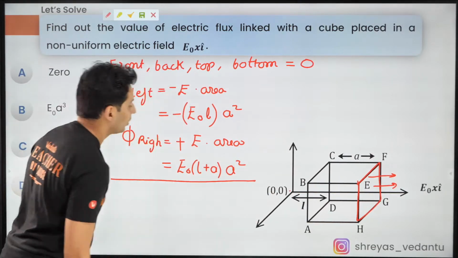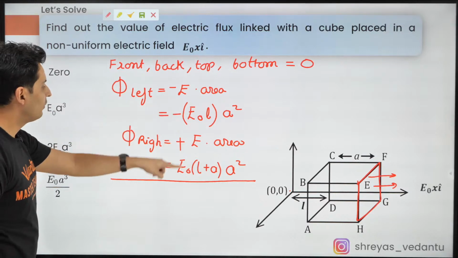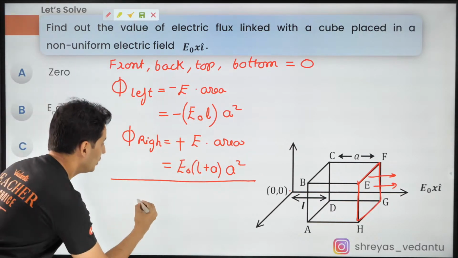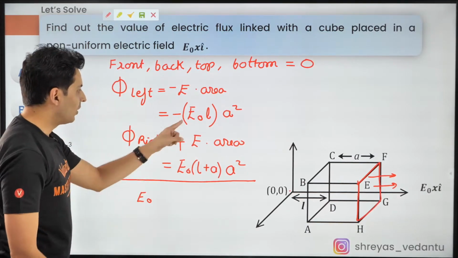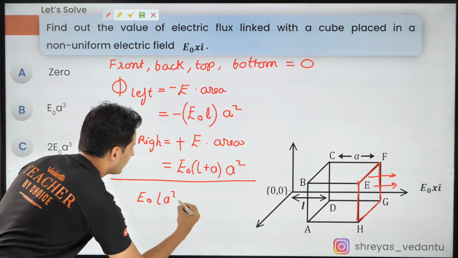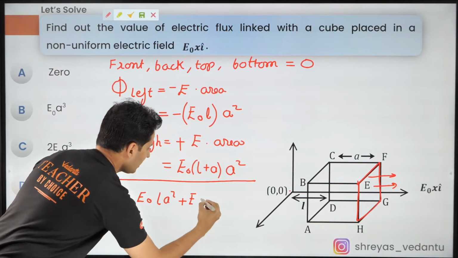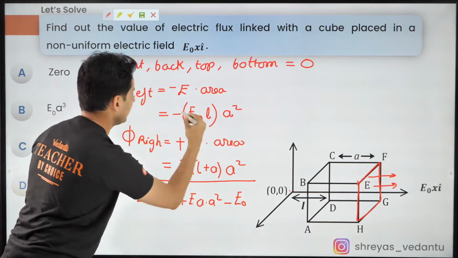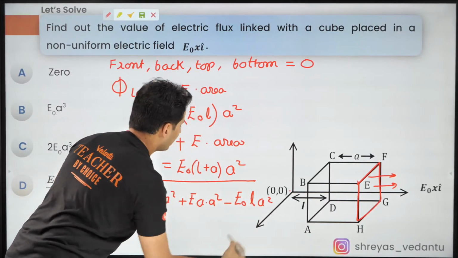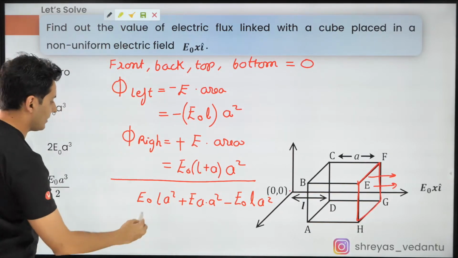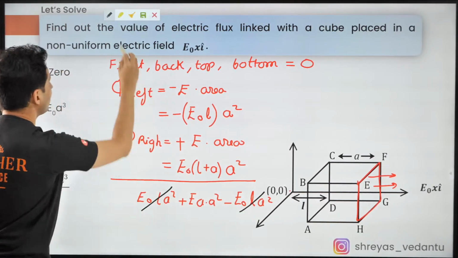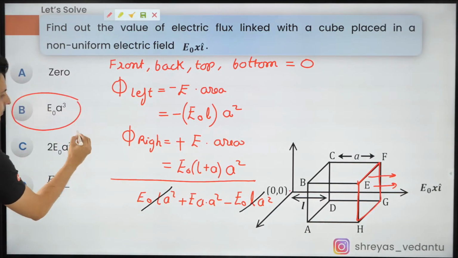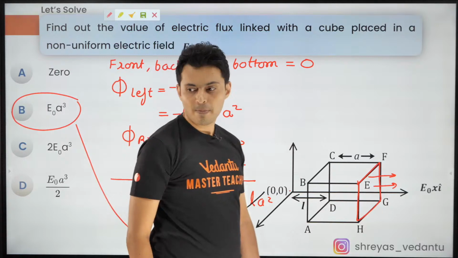Now you just add both of them. What are you going to get? Because you want to find the total flux, right? So you are going to get E naught L A square plus E naught A cube minus E naught L A square. You can clearly see they get cancelled. The only thing which remains is E naught A cube. That's it. That's the answer.